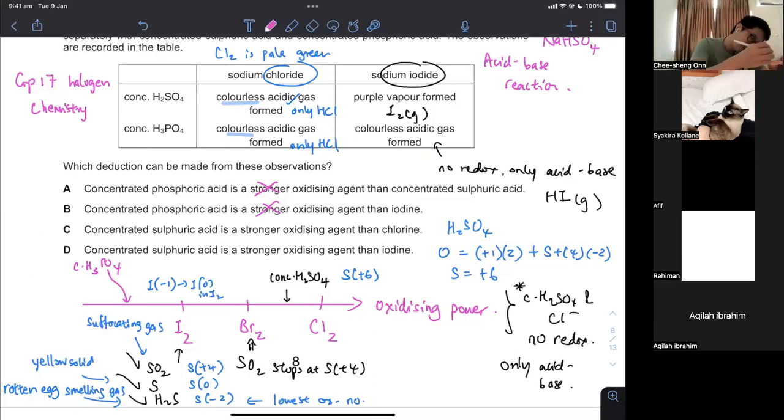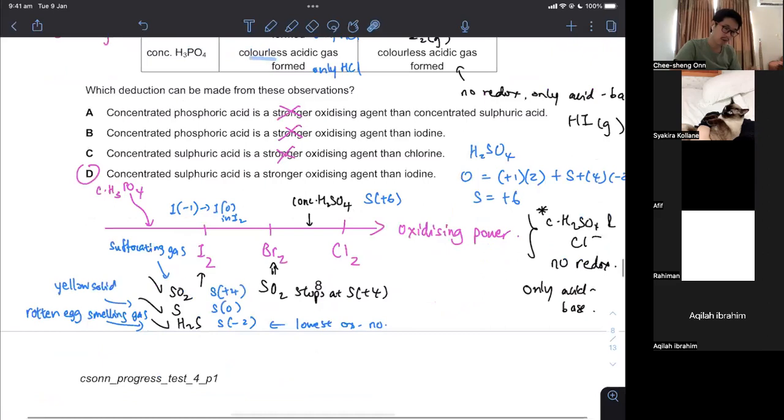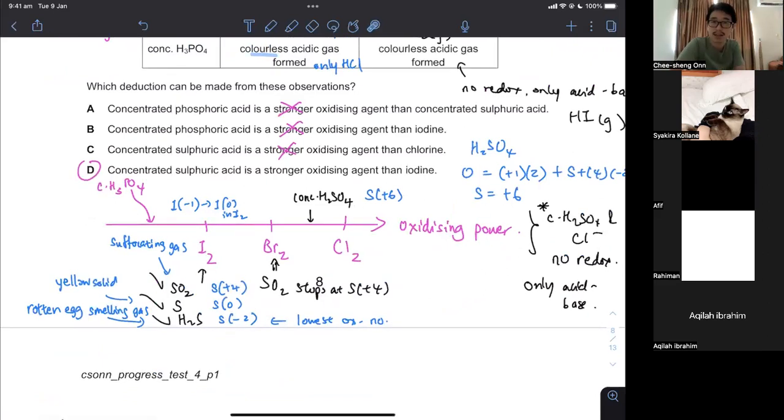Conc. sulfuric acid is a stronger oxidizing agent than chlorine. That is not true. You only get redox with bromide and iodide, but not with chloride. When you use conc. sulfuric acid, that one is a case study. So again, D must be correct then, because conc. sulfuric acid is a stronger oxidizing agent than that, as you could get all these three products. They are your case study from AS Group 17 Halogen Chemistry there. Hopefully it's a good revision.